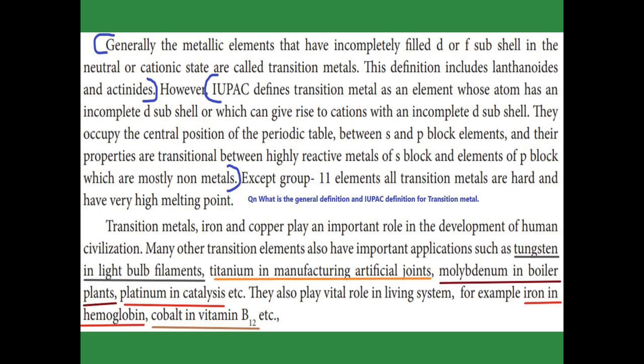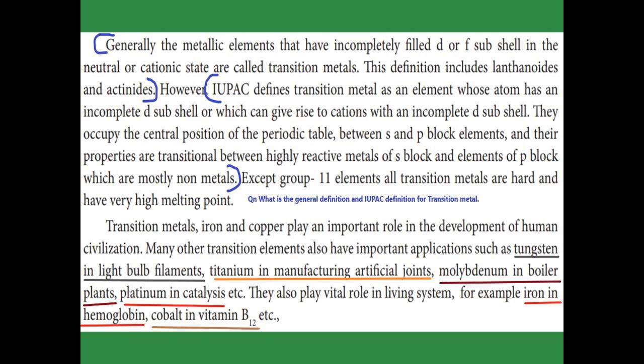The s block elements are highly reactive, and the p block is mostly non-metal. The d block elements are somewhat inactive metals. So these elements have properties between the highly reactive and the somewhat inactive metals, so they got the name transition metals. And except group number 11, all the other transition metals are hard and have high melting points.